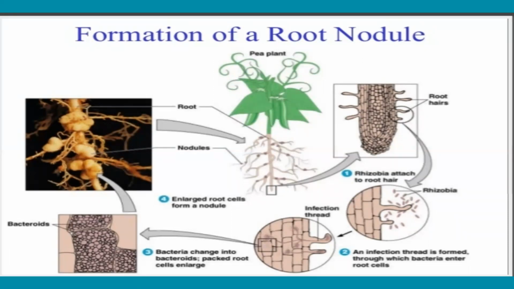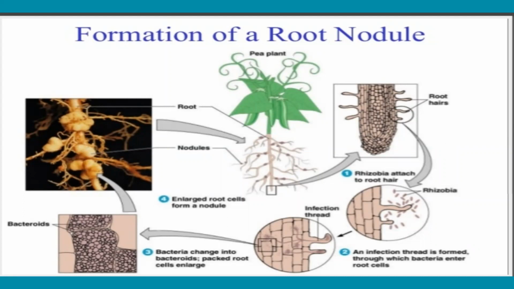The enlarged non-motile bacteria in the membrane are called bacteroids. Envelope is filled with the bacteria. So that is the third diagram.